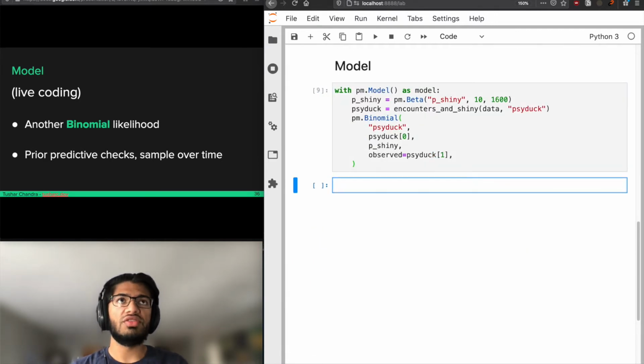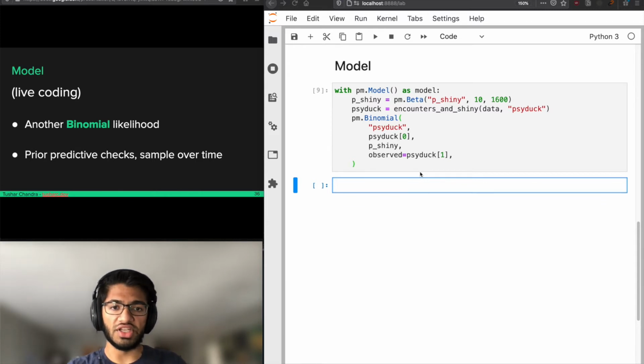Now we're going to verify that our priors are reasonable, and to do this we're going to do something called prior predictive checks, which kind of confused me when I was learning. Prior predictive checks are just a way to run your model forward using only your priors, sampling only from your prior distributions, and you verify that your data at least looks kind of reasonable.